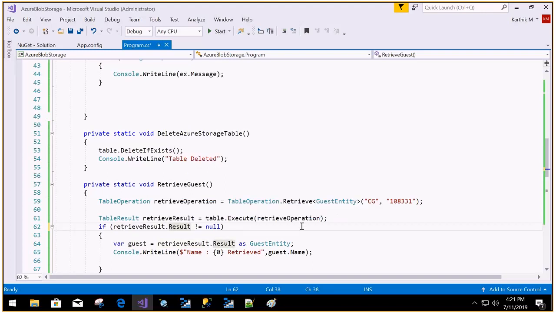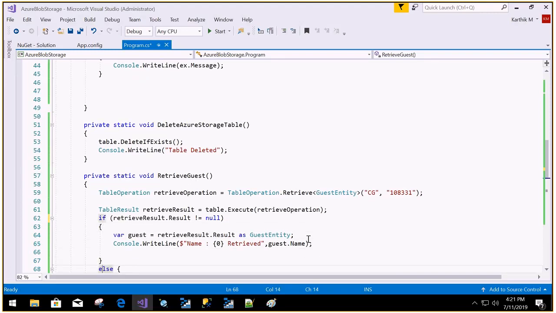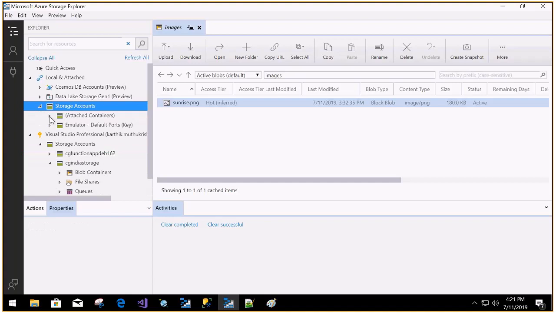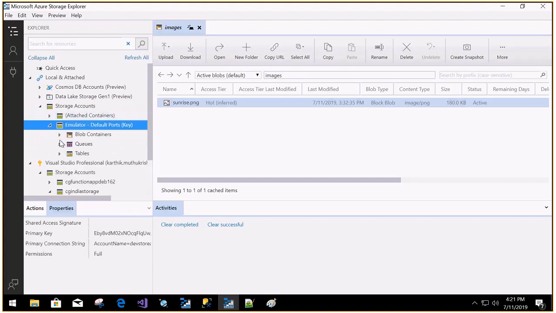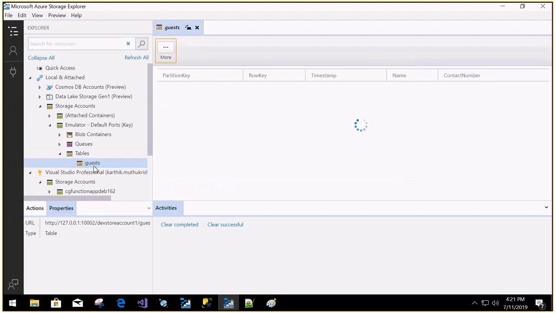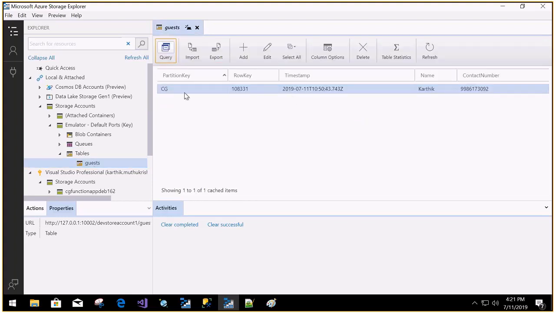Then only we'll get that entity, then I'm trying to print it. Control F5. Okay, before that, entity is added, right? We'll just check. In the storage account, in the emulator, under the table, we have the guest. Look at this, partition key, row key and timestamp. And we got this record.